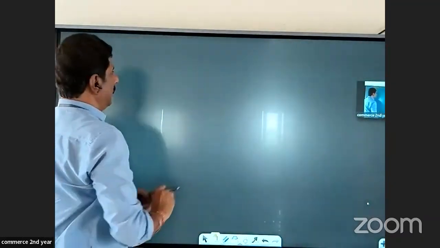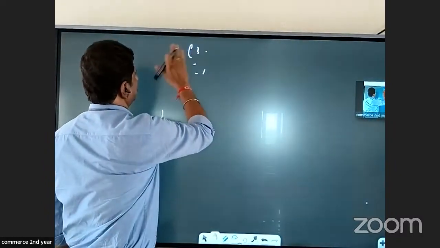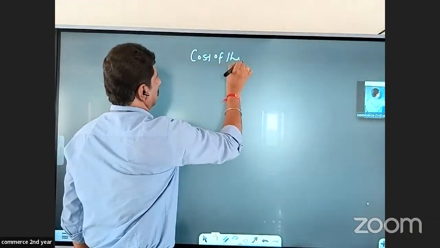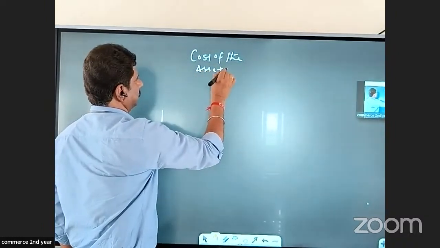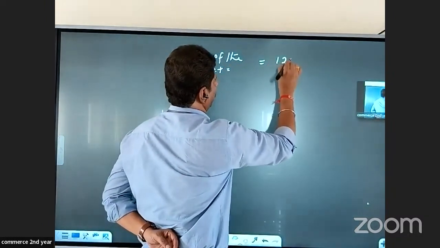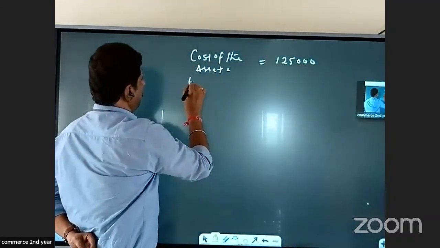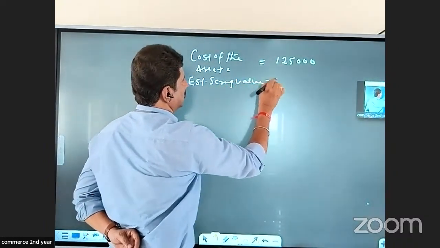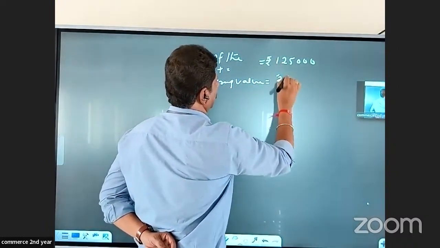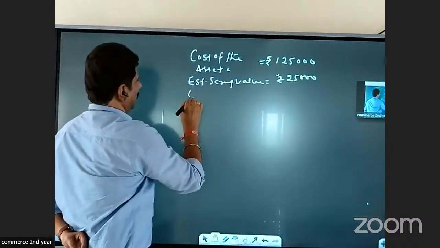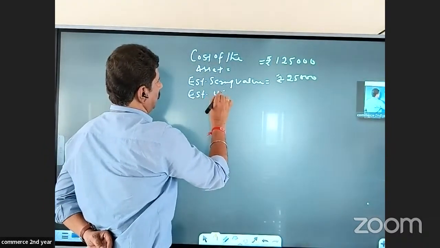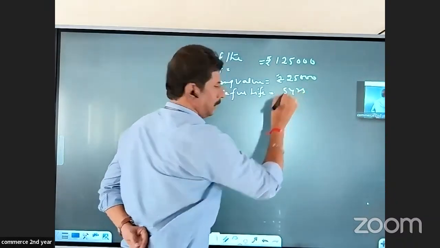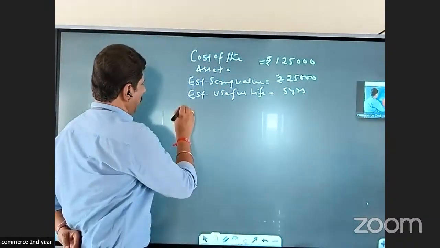Let us take one more example. Let us say cost of the asset is 1,25,000. Estimated scrap value is rupees 25,000 and estimated useful life is 5 years. So how do we calculate annual depreciation?